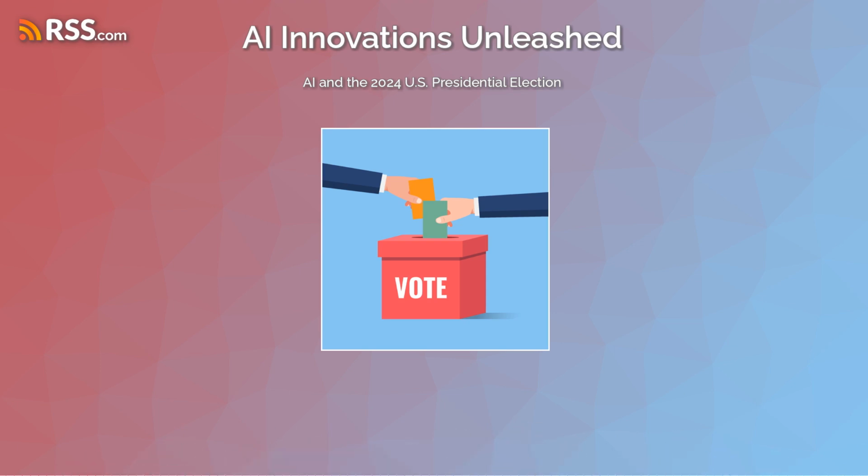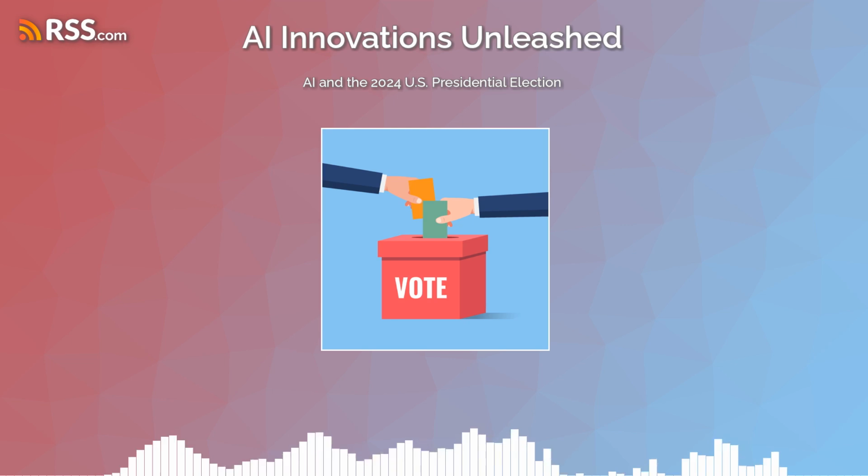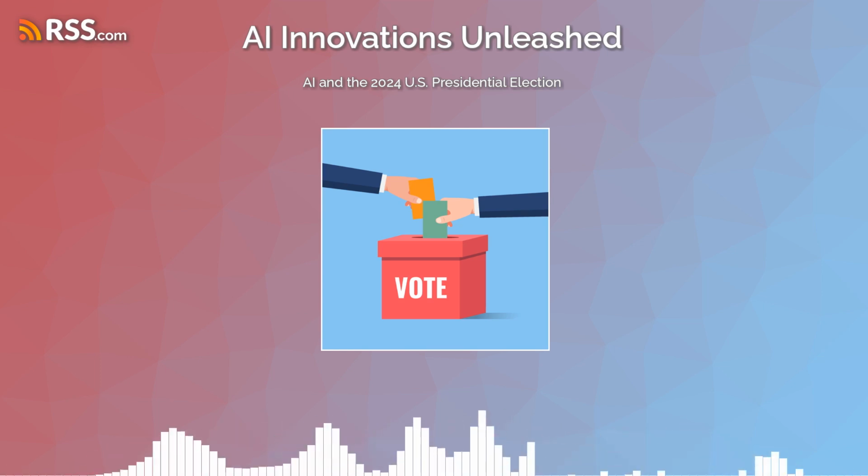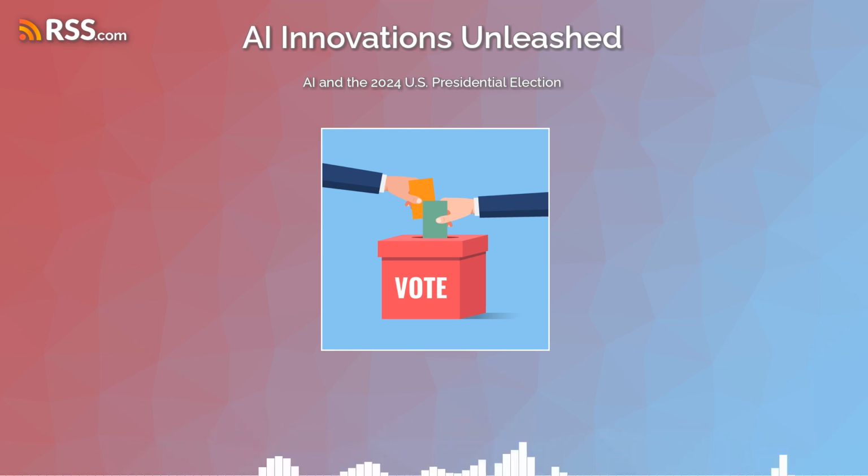Well, let's get started. Let's take a look at AI driven voter outreach and micro targeting. One of the most prominent uses of AI in this election cycle was voter outreach. Campaigns increasingly used AI to analyze vast amounts of data, such as voter demographics, previous voting behavior, and social media activity. This data allows campaigns to micro target voters with personalized messaging. Here's how it works: machine learning models sift through all of this data to identify patterns that indicate what specific groups of voters care about, which issues they're most likely to engage with, and even the time of day that they're most likely to respond to campaign messages.